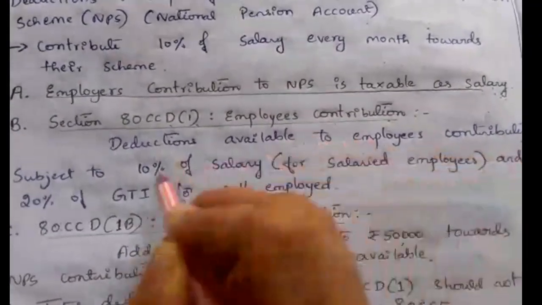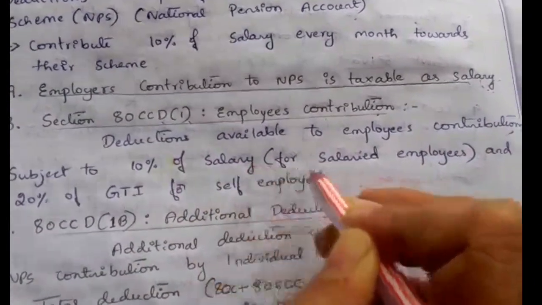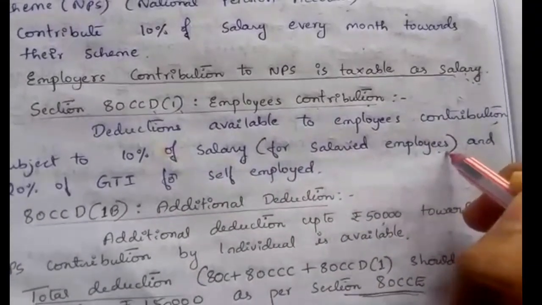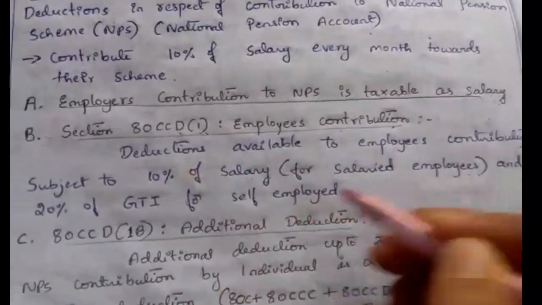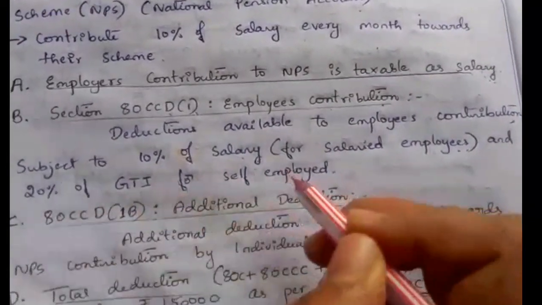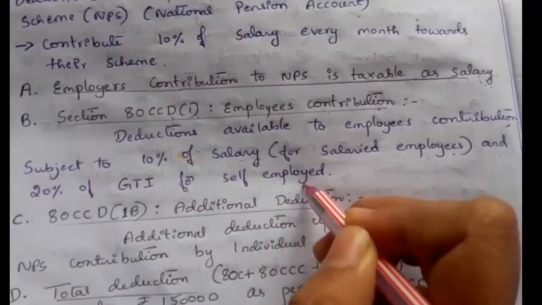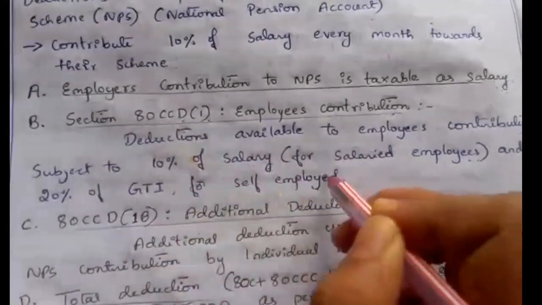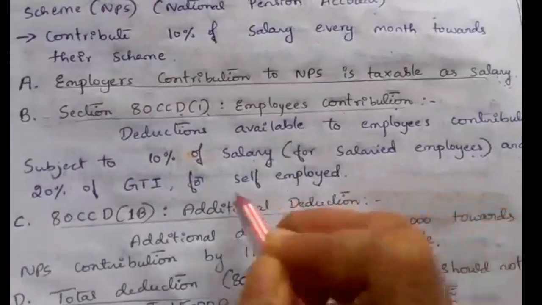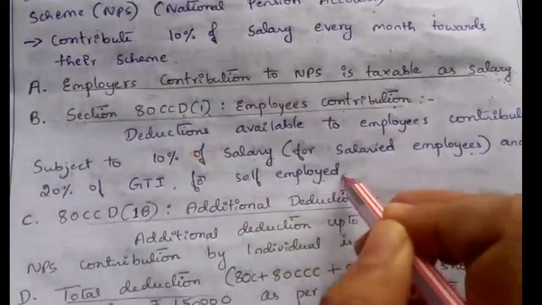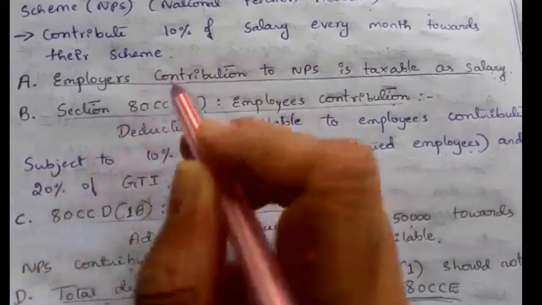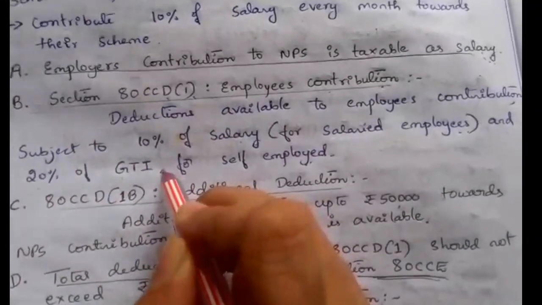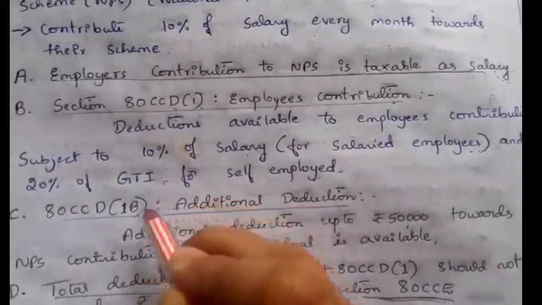So the deduction is 10% of salary for salaried employees, and for non-salaried employees or self-employed, it will be 20% of gross total income, because self-employed persons do not earn any salary. So their contribution will be calculated based on 20% of their gross total income.